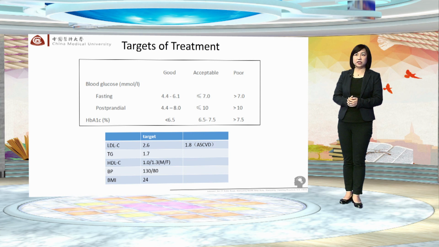Higher HbA1c targets, 8 to 9%, are appropriate for older adults with multiple comorbidities, poor health, and limited life expectancy. In addition to controlling blood sugar, blood lipids, blood pressure, weight, etc. also need comprehensive management.